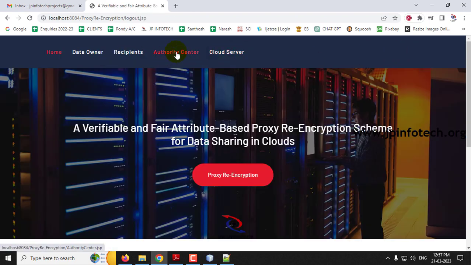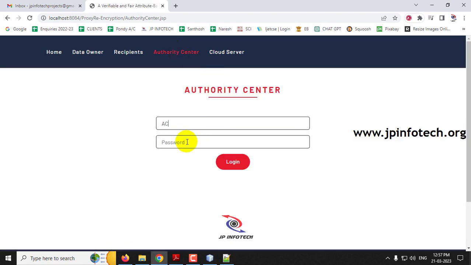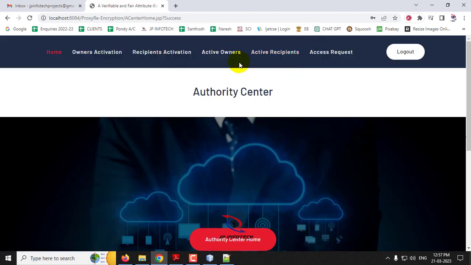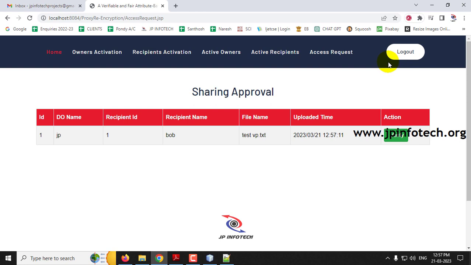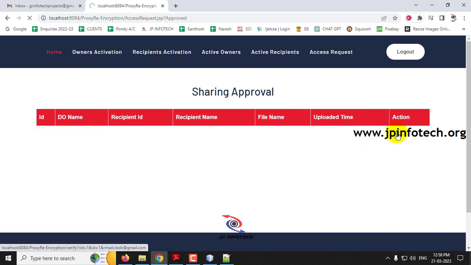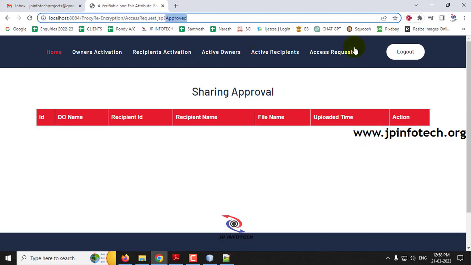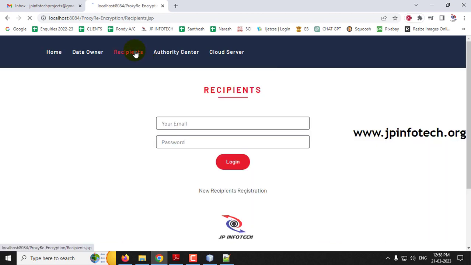So now let me log out and go to the authority center. So just log in with the authority center username and password, and if you go to the access request, here you can see the sharing approval details, where the data owner JP with the recipient ID 1 with the recipient name Bob, which they shared the file, has been given. So only the authority center should verify, and they need to approve the request of it. So let me click the verify. So now you can see the file has been approved. So now let me log out from this part and go to the recipient login.